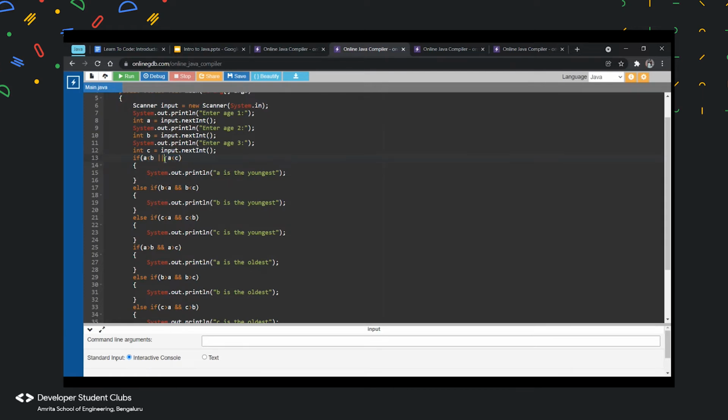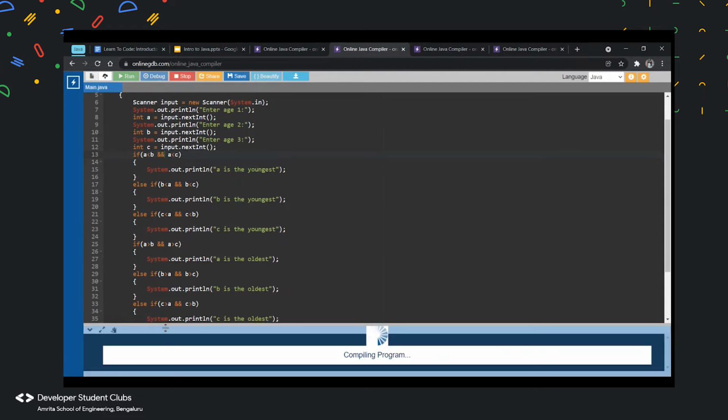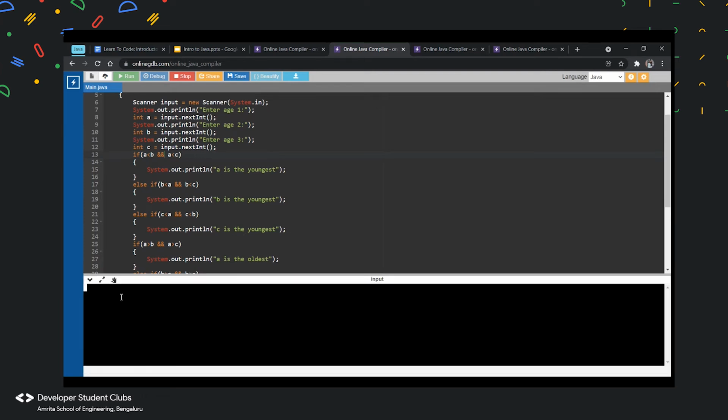But then I want to check which one is the youngest. So both have to be true for me to check if A is the youngest. So I will run this and give age 1 as 12, age 2 as 34 and age 3 as 23. So now we know that 12 is the youngest and 34 is the oldest. So A is the youngest and B is the oldest.